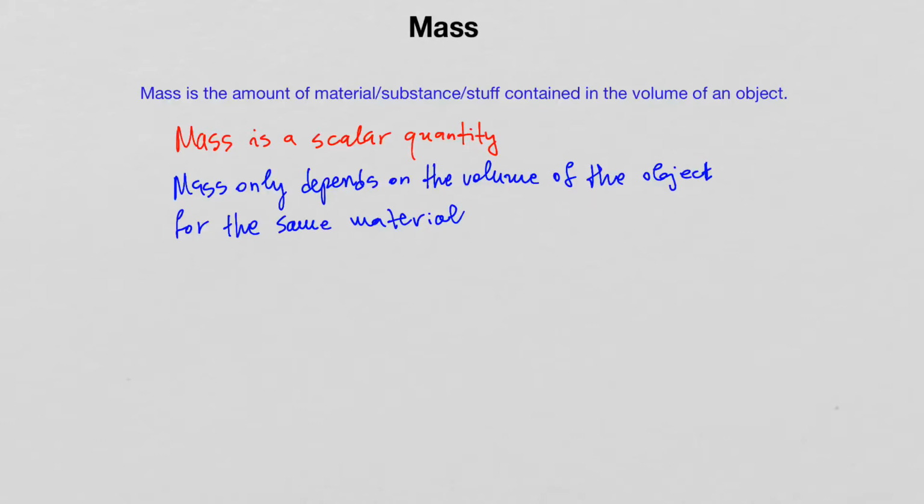Since mass is an unchangeable quantity, if we take an object that has a mass of 1 kilogram here on Earth to the Moon, this object will still have a mass of 1 kilogram. The mass doesn't change. However, the next quantity that I would like to discuss, which is related to mass in a certain way, the weight, can change. Let's see why. Unlike mass, weight, or the force of weight, is a vector quantity. It's a force, as opposed to mass, which is a scalar quantity and doesn't change.